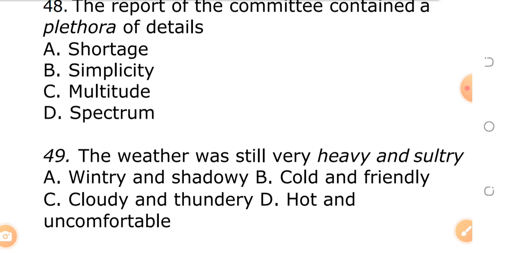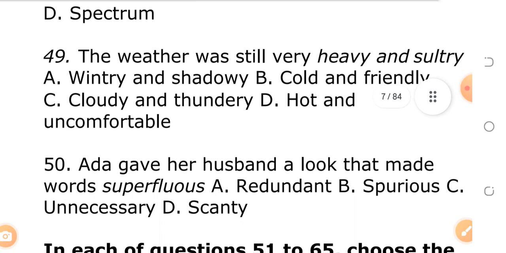Question 49. The weather was still very heavy and sultry. What does this mean? The weather was still very heavy and sultry. A, wintry and shadowy. Remember, we're talking about opposite meaning. Never forget it. The weather was still very heavy and sultry. A, wintry and shadowy.